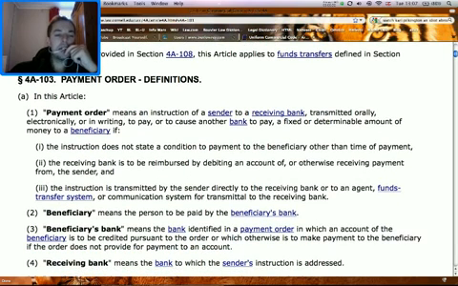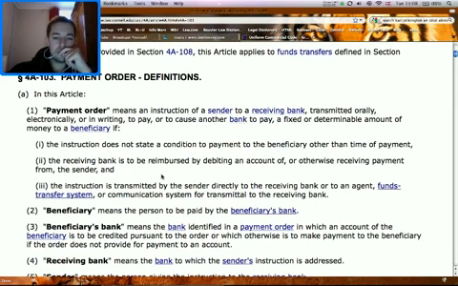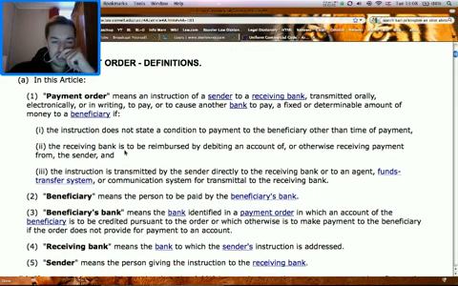4A-103 Payment Order Definitions. In this article, payment order means an instruction of a sender to a receiving bank transmitted orally, electronically, or in writing to pay or to cause another bank to pay a fixed or determinable amount of money to a beneficiary if: 1. The instruction does not state a condition to payment to the beneficiary other than time of payment. 2. The receiving bank is to be reimbursed by debiting an account of or otherwise receiving payment from the sender.